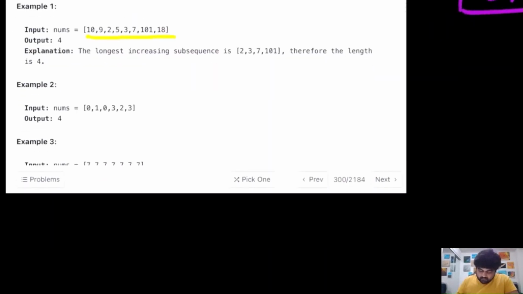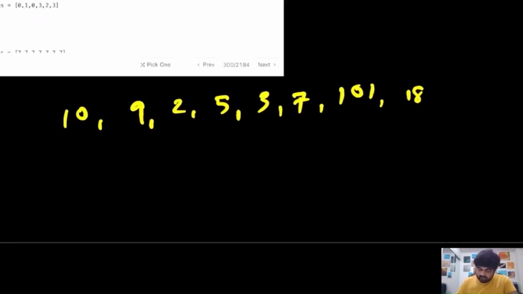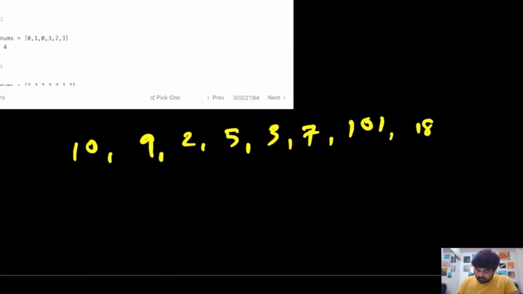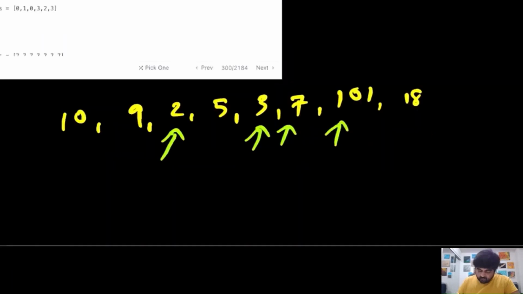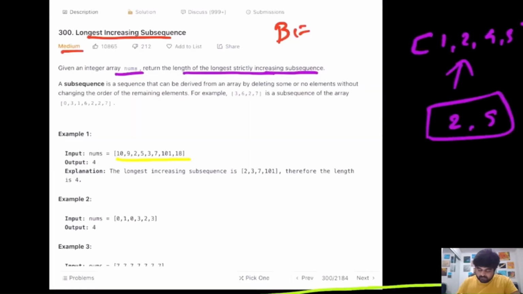We are given over here an 18, and in this example, if we take these numbers 2 3 7 and 101, this would be our longest increasing subsequence. If we get rid of this value 5, this would be the longest subsequence we can make, where all the values are in increasing order and the length would be 4, which is what we need to return as the output.